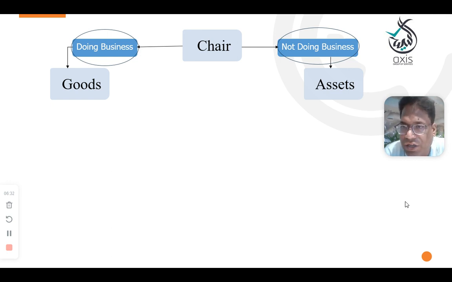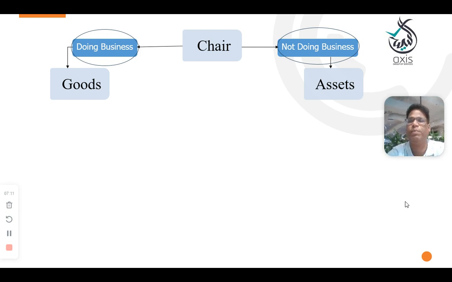So the intention is the key for any item. If you are dealing in the trading level, that is treated as goods. If you purchase a building even to stay, that is your asset. But if regularly you are buying and selling buildings, then that is a business and it becomes goods. Okay, clear. Hope you people are understanding what I am trying to tell you. The same item will become goods if we are doing the business. The same item will become an asset when you are not doing the business.